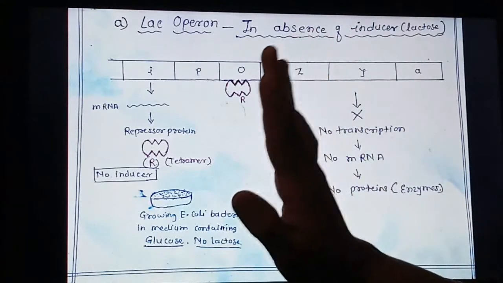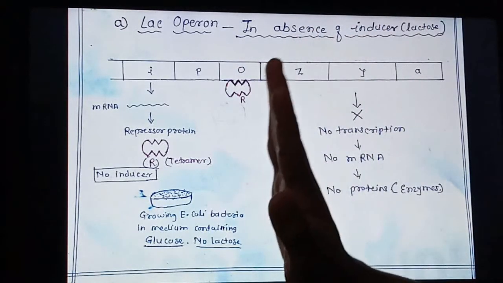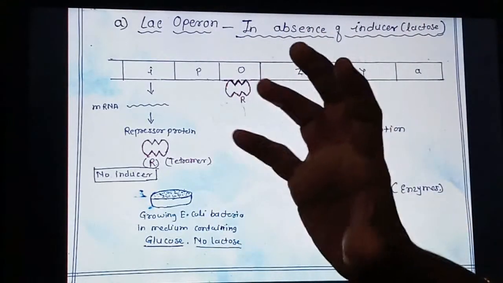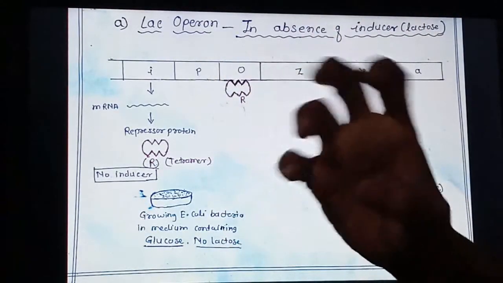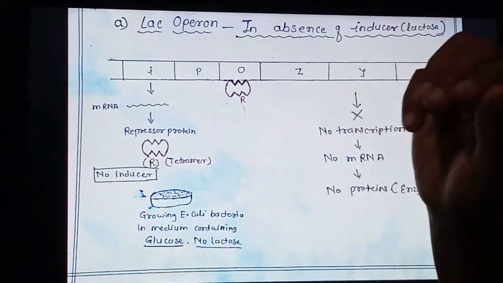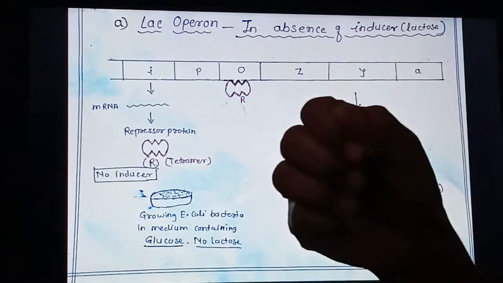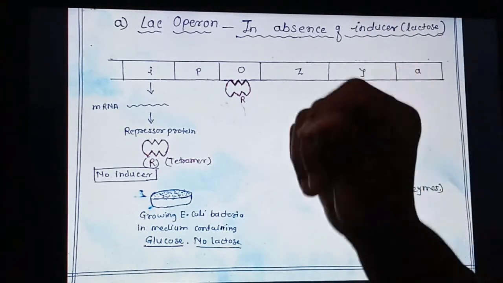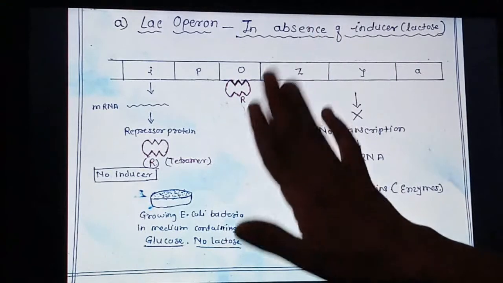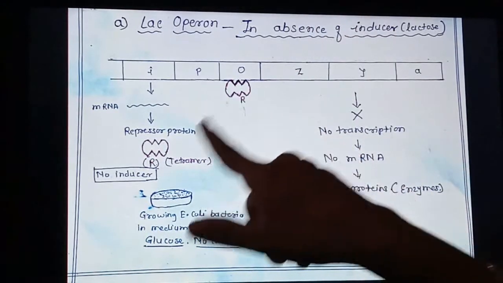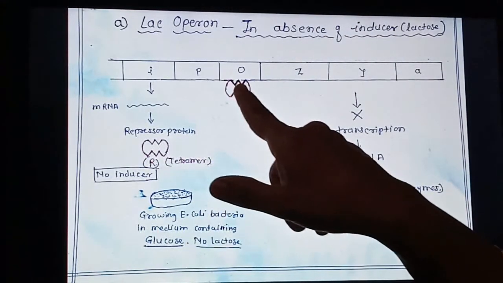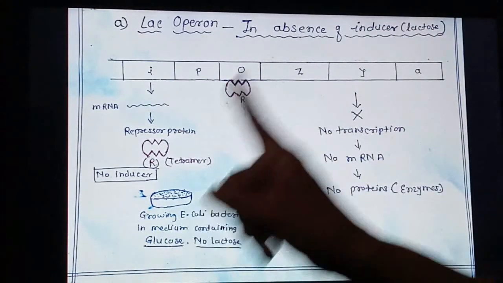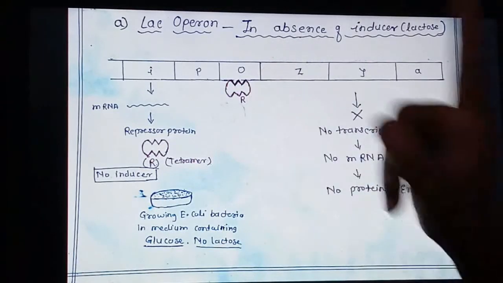You must have studied the lock and key concept in enzymes. Whenever enzyme and substrate bind, they have their particular structure. In a lock and key, a particular key fits only the particular lock and opens it. No other key will fit and open that lock. Same here, the particular repressor protein has the capacity to bind only that operator region, and no other repressor protein will bind to the operator region.